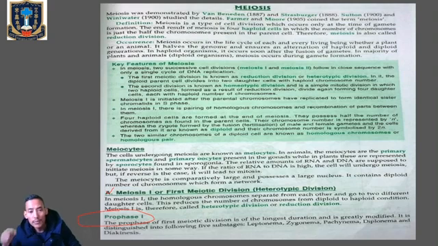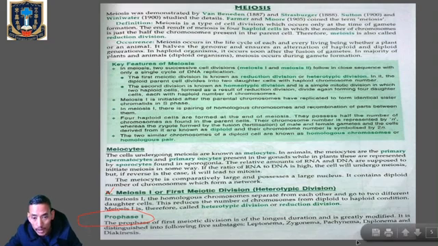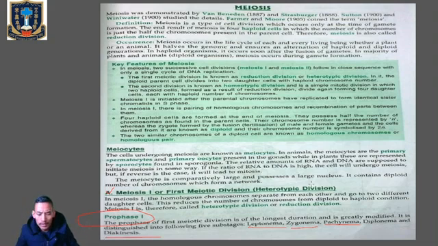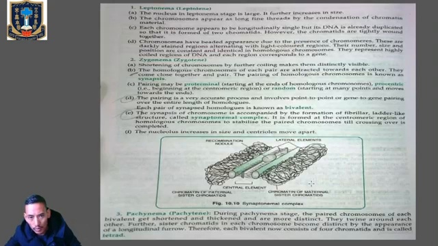Now, what are those 5 substages of prophase 1? They are mainly Leptonema, Zygonema, Pachynema, Diplonema and Diakinesis. We also call them Leptotene, Zygotene, Pachytene, Diplotene and Diakinesis. These are the 5 sub-stages under prophase 1. Now let's see what events occur in each of these sub-stages. First, we'll talk about Leptonema.